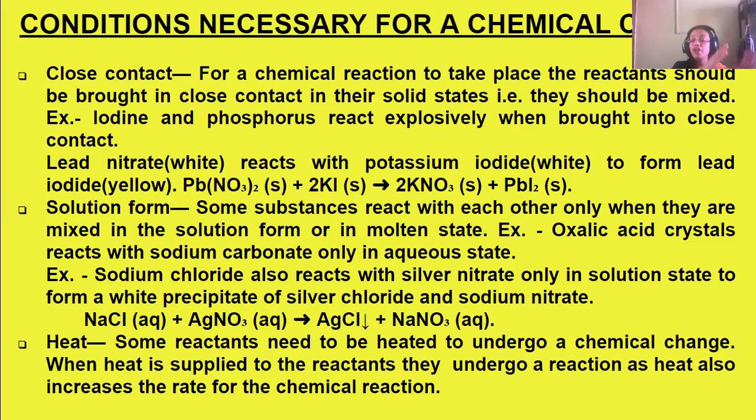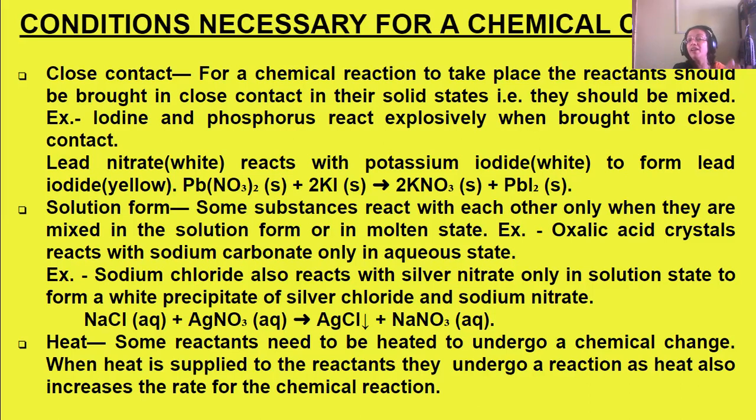There's a changing of the bond, new bonds are formed, which leads to the formation of potassium nitrate, a solid, and also lead iodide, a solid, which is yellow in color. That is also solid, but the color changes from white to yellow. Lead iodide is yellow.